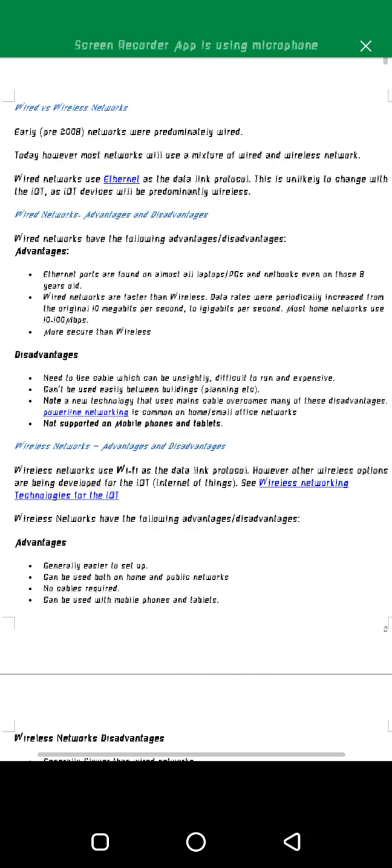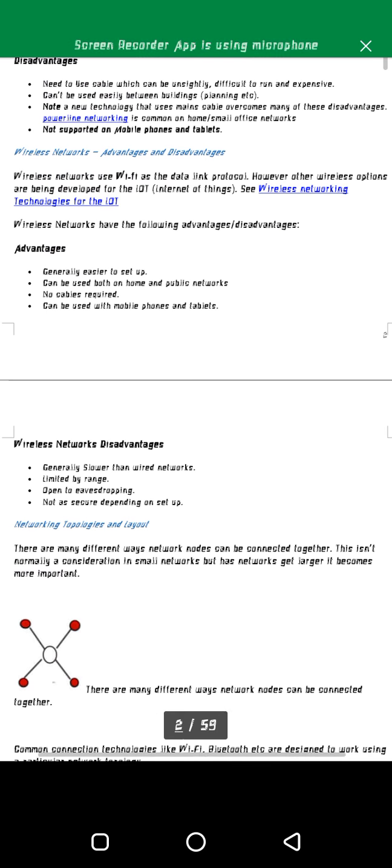Okay, so let's look at the advantages and disadvantages of wireless networks. Wireless networks use Wi-Fi as the data link protocol. However, other wireless options are being developed for the Internet of Things. So wireless networks have the following advantages and disadvantages.